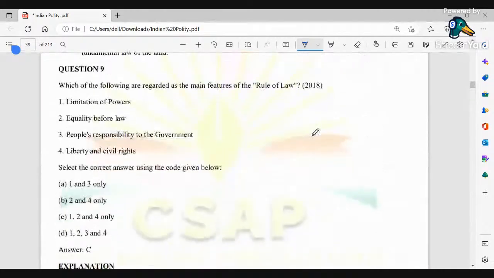Okay, next. Which of the following are regarded as the main features of the rule of law? So rule of law is basically the type of law that we can see in a respective country. Rule of law generally implies that the creation of laws, their enforcement, and their relationships amongst legal rules are themselves legally regulated, so that no one, including the most highly placed official, is above the law. So in our country we follow the rule of law as compared to the procedure established by law.